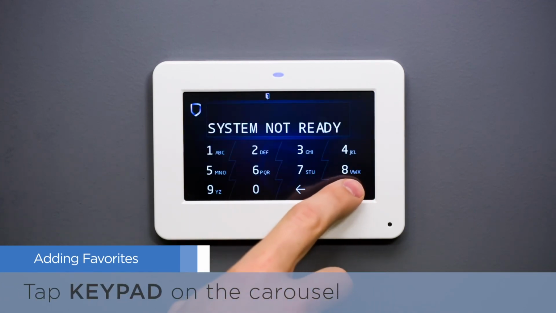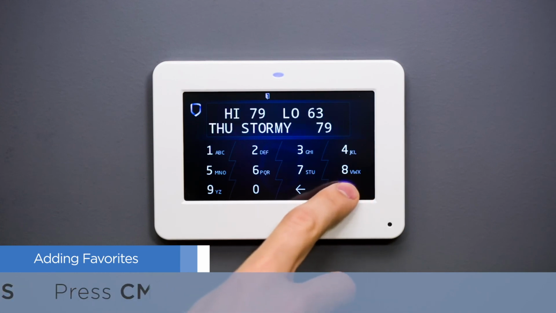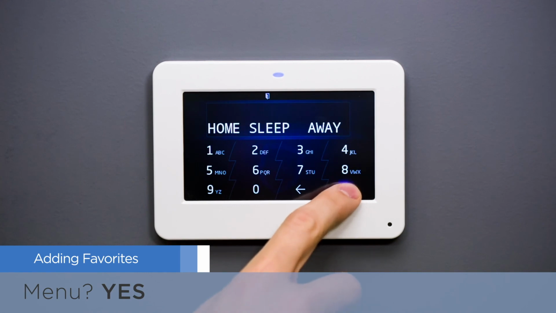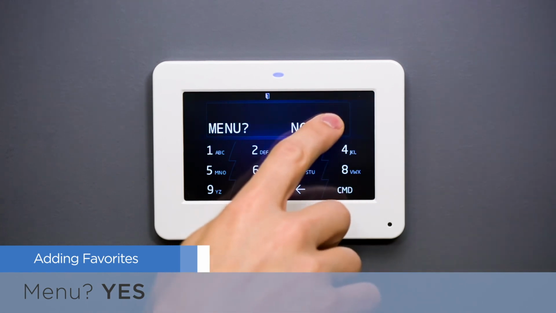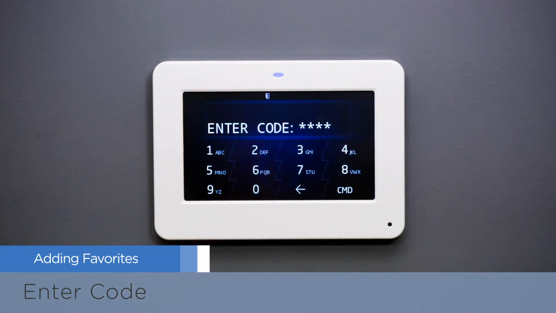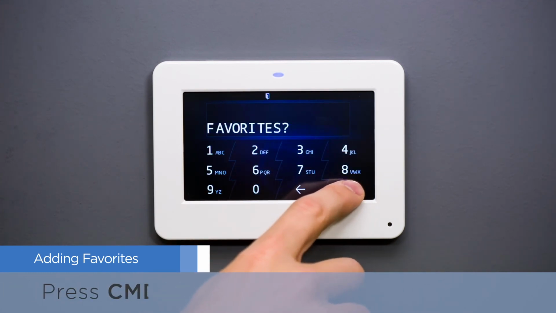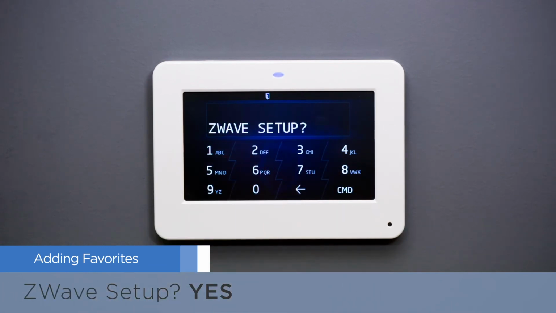From the keypad, use the command key to cycle through the keypad options until you reach the menu option and press Yes. Enter your passcode when prompted. Cycle through the user menu by pressing the command key until you reach the Z-Wave setup option and press a top row key.